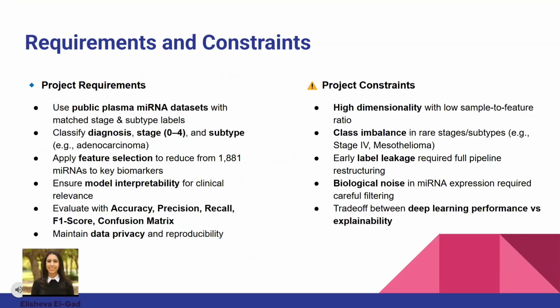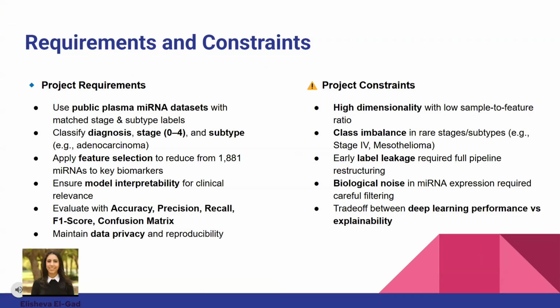Requirements and constraints. From a technical and medical perspective, our requirements were to use only publicly available plasma microRNA datasets, ensure that all our models are trained on de-identified data, classify across 3 tasks: diagnosis, stage, and subtype, and integrate feature selection to improve interpretability.